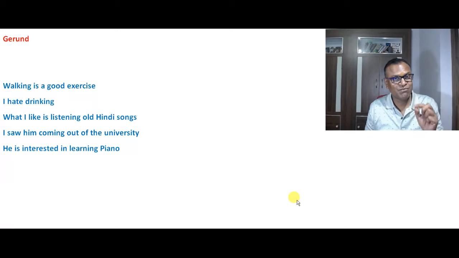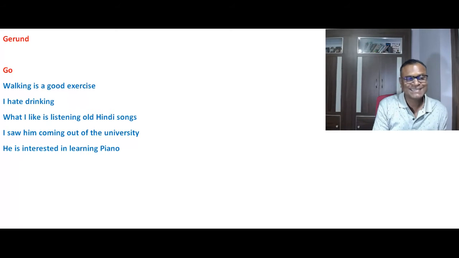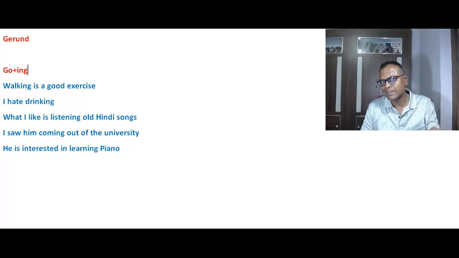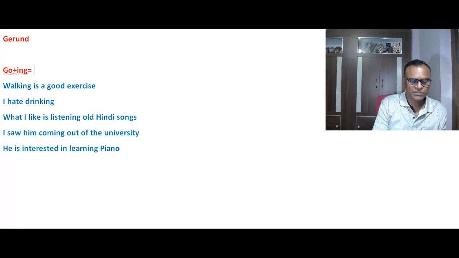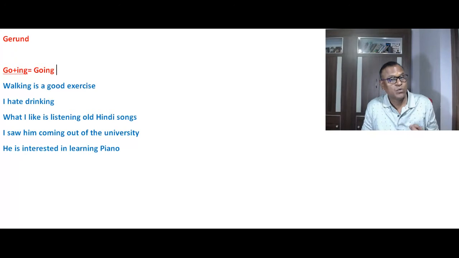You know the first form of verb. If we take any verb, like suppose I say go, and when ing is added to that word, then it becomes going. It is V4.